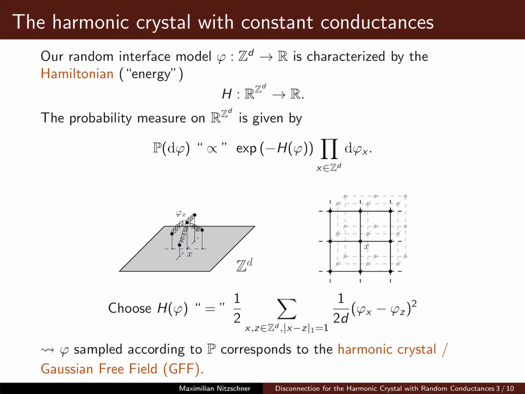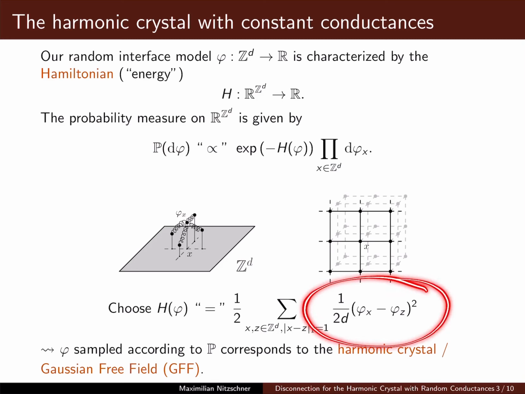But now, what is a natural choice to assign energy to a random height function? One way would be to penalize large height differences between neighboring lattice sites. One may visualize this somewhat loosely in this picture that you can see here on the left, where there are little springs attached to each pair of neighboring lattice sites. If there is a large height difference between two neighboring lattice sites, then this spring gets stretched, and this adds to the energy.